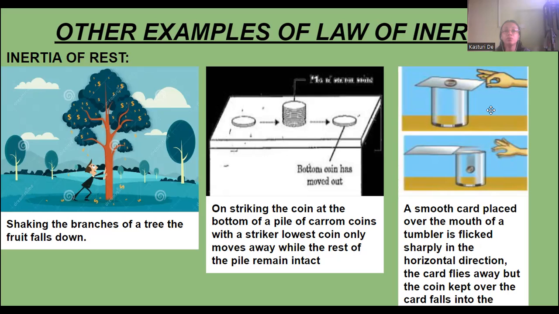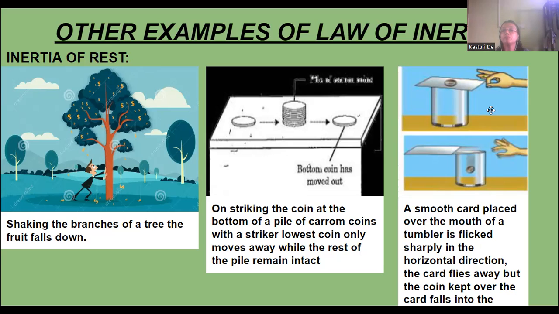Okay, so let's get back to our discussion. For today, we'll start with other examples of the law of inertia. That's the first law, which I discussed in the last video, where the law of inertia stated that a body in a state of rest or in a state of uniform motion with a constant velocity continues so. That is the law of inertia, or Newton's first law of motion.